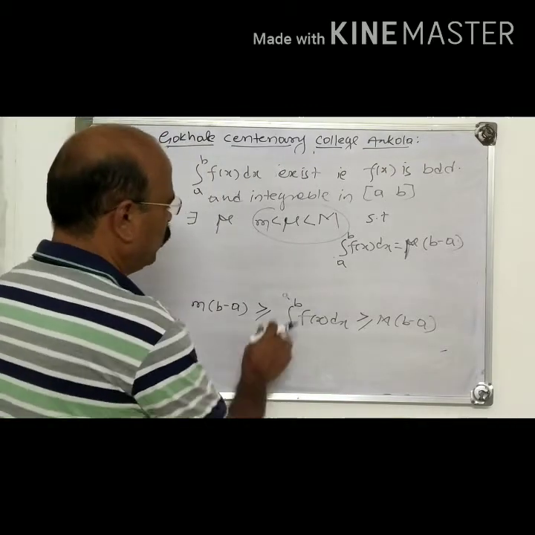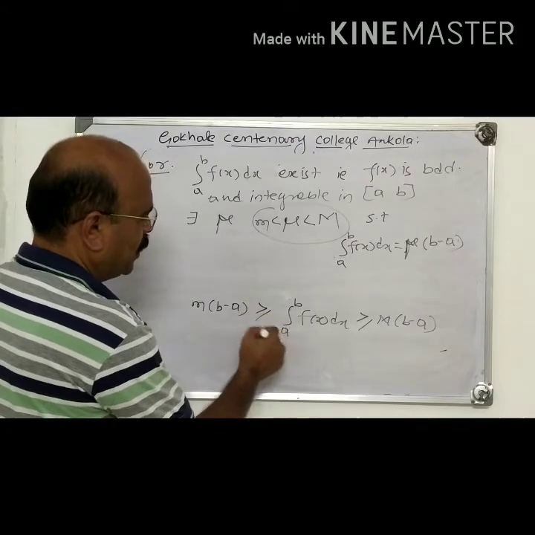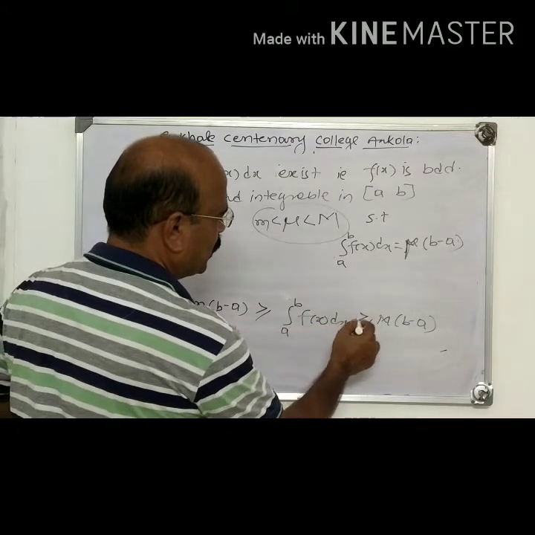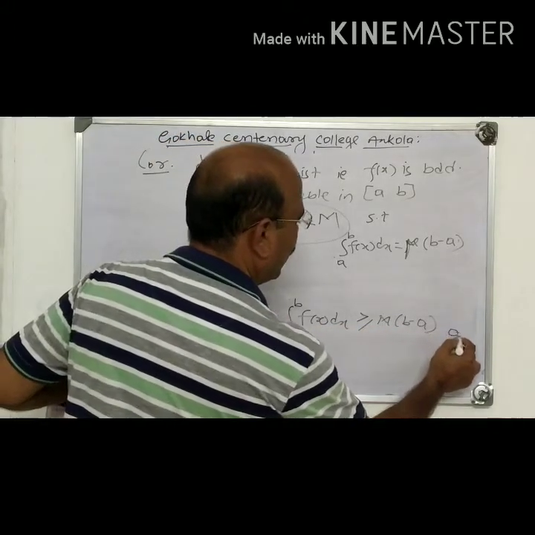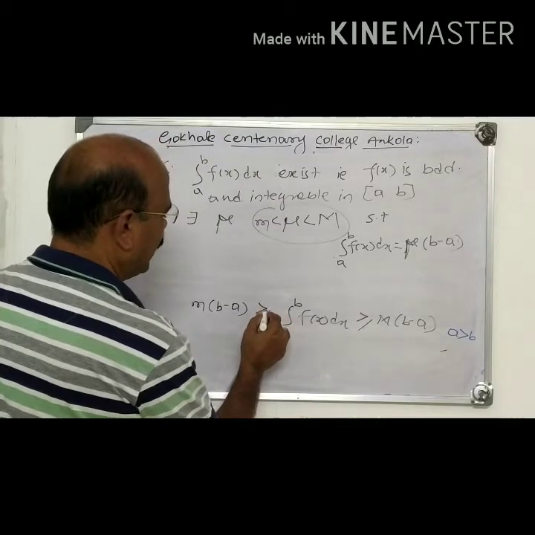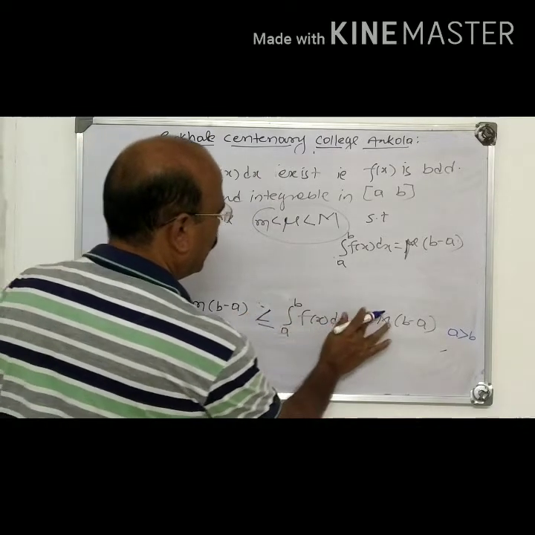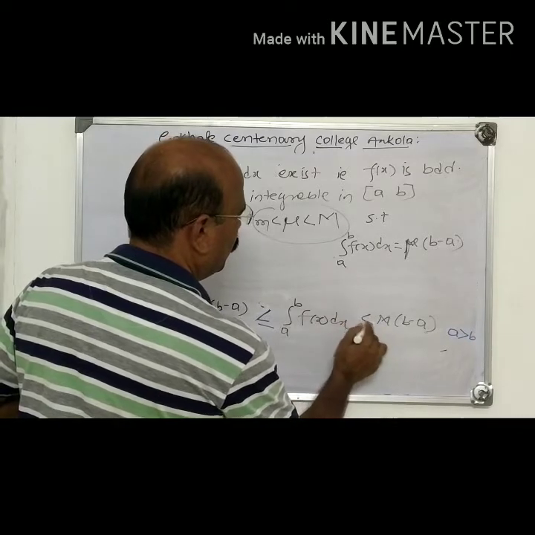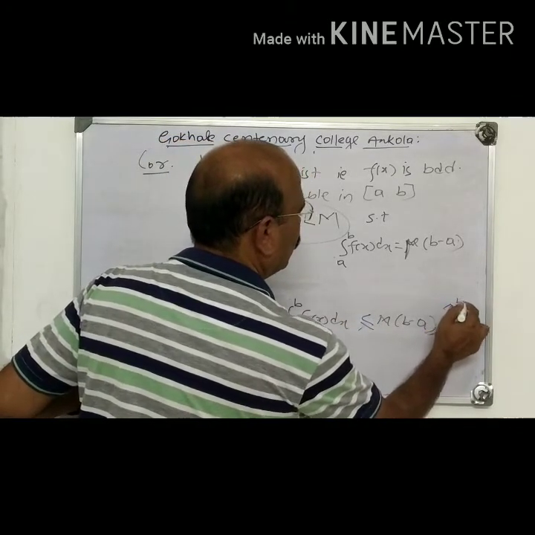What have we proved in the above theorem? M into b minus a is greater than or equal to the integral from a to b of f(x) dx, greater than or equal to capital M into b minus a, when a is greater than b. If b is greater than a, we have the other result.